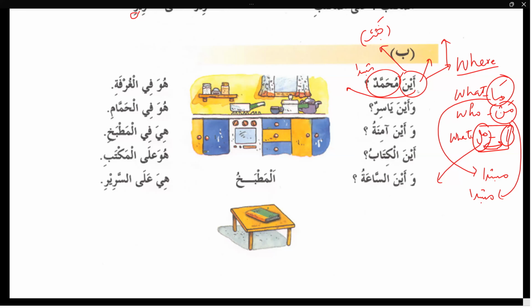So from today, please remember that aina in the al-jumlatul ismiya is called khabrun, and whatever comes will be called mubtada. So the student who is online now and on the mic will translate and tell me that aina is khabrun and Muhammadun is mubtada. Where is Muhammad? Then she will reply huwa fil ghurfati. Huwa, he is in the room. So huwa is mubtada, and fil ghurfati is shibhu jumla khabar. She has to say that shibhu jumla khabar. So please start.